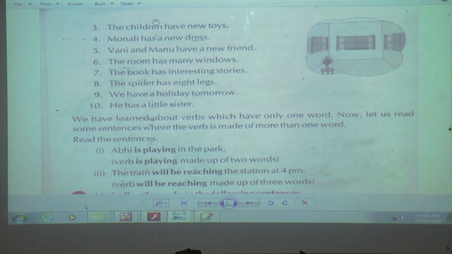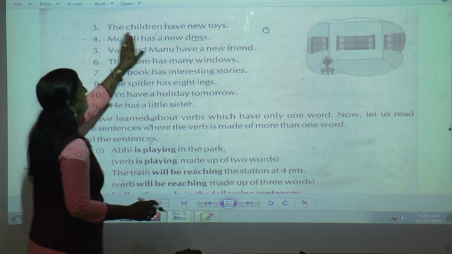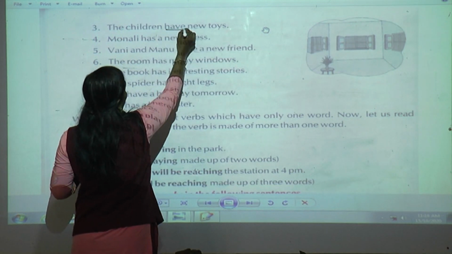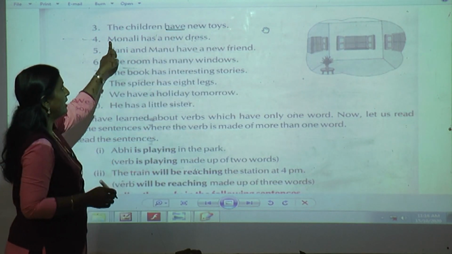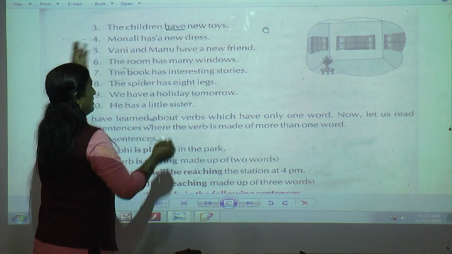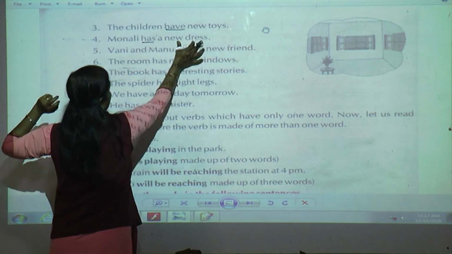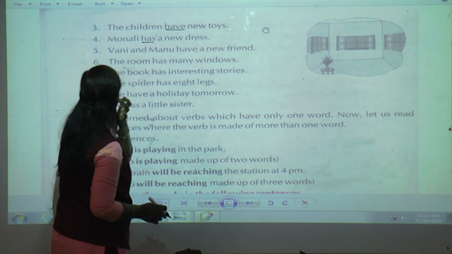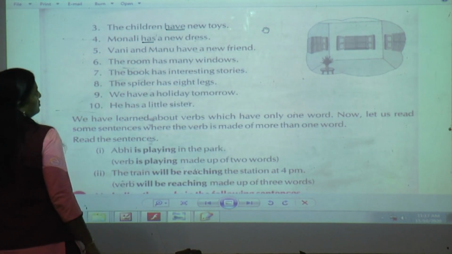The children have new toys. What are the children having? Yes, they are having new toys. Have is a verb. Monali has a new dress. So whose dress is that? Monali's. So that new dress belongs to whom? Monali. So has shows the thing that belongs to her.